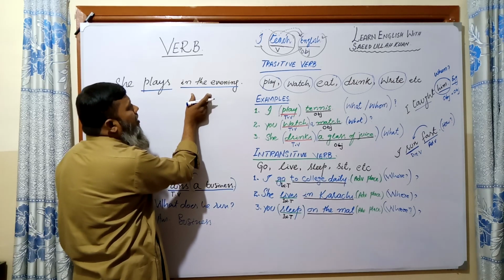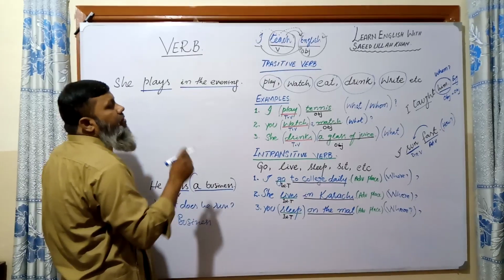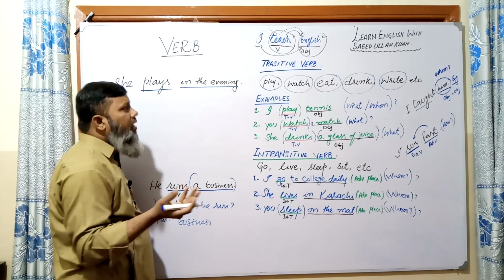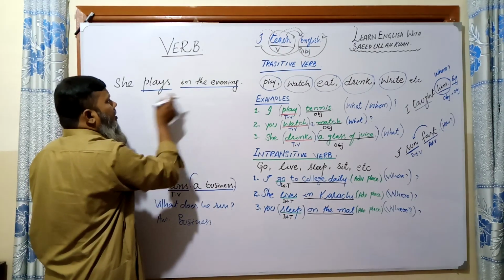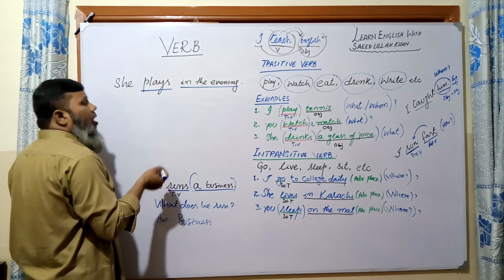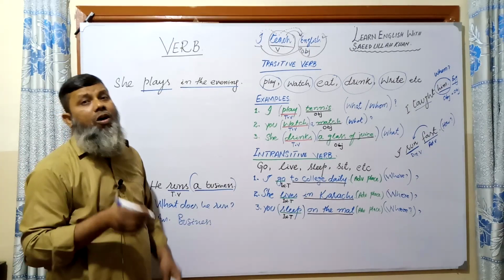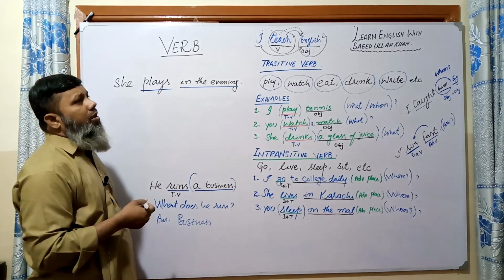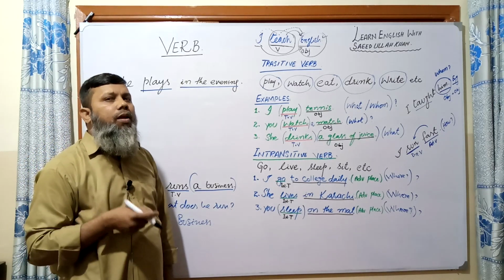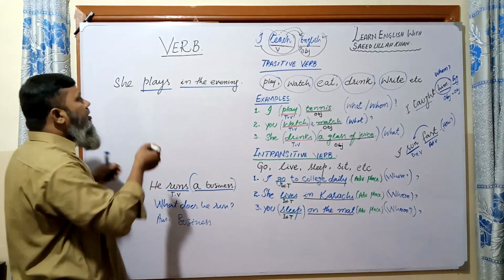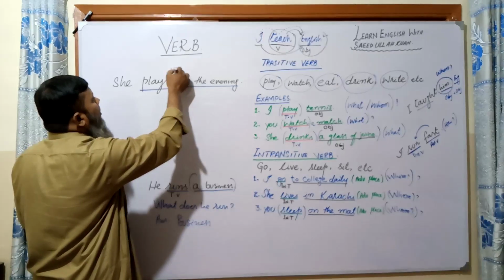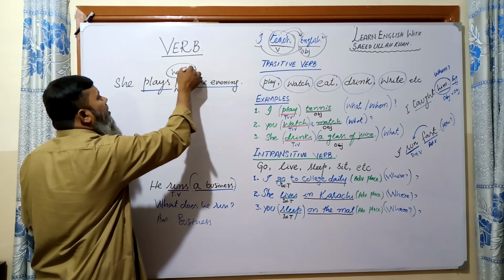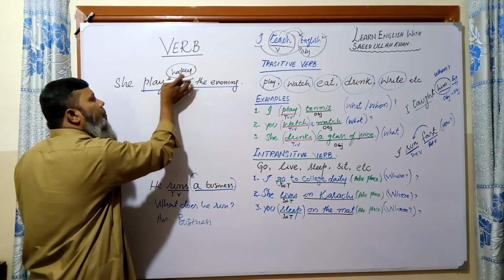So, sir, you said the object is that which gives the answer of what or whom. So, my dear, I remain on my point. Look, she plays in the evening. But an object is possible here. We can also ask, what does she play in the evening? So we will have to mention it like this: she plays hockey in the evening. So hockey, this object is possible. It can be put here.